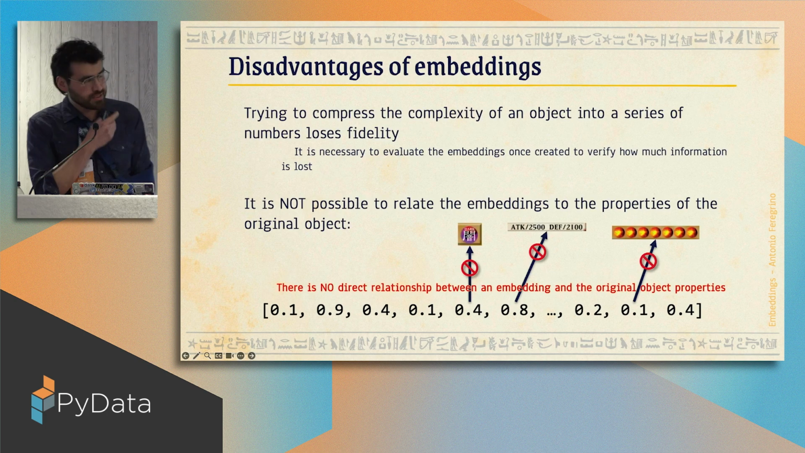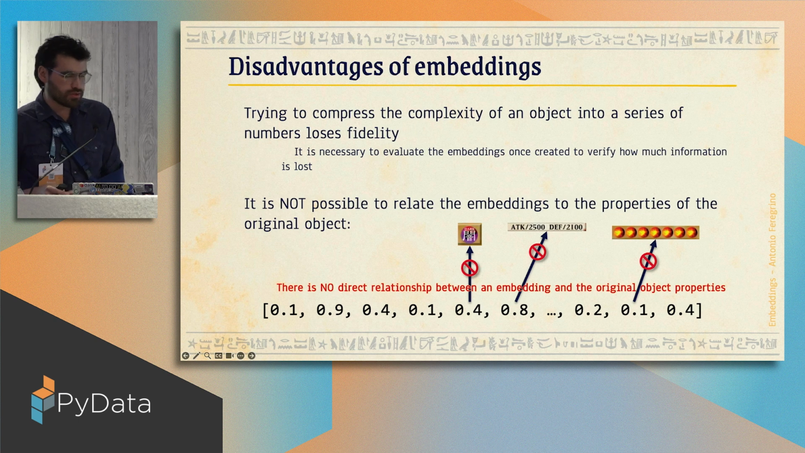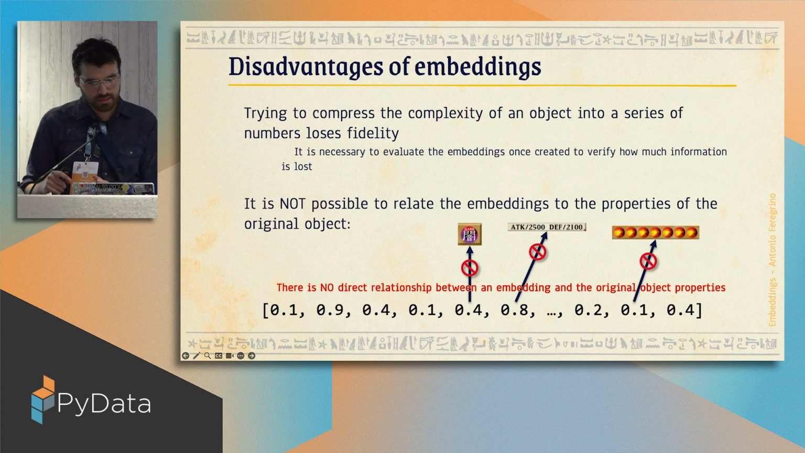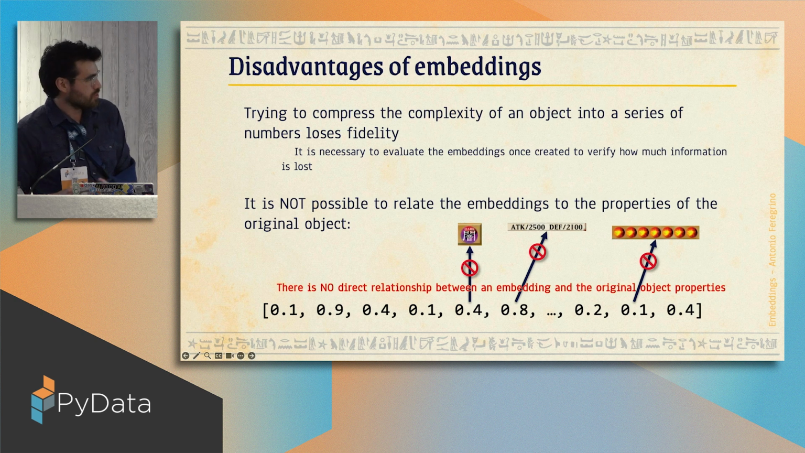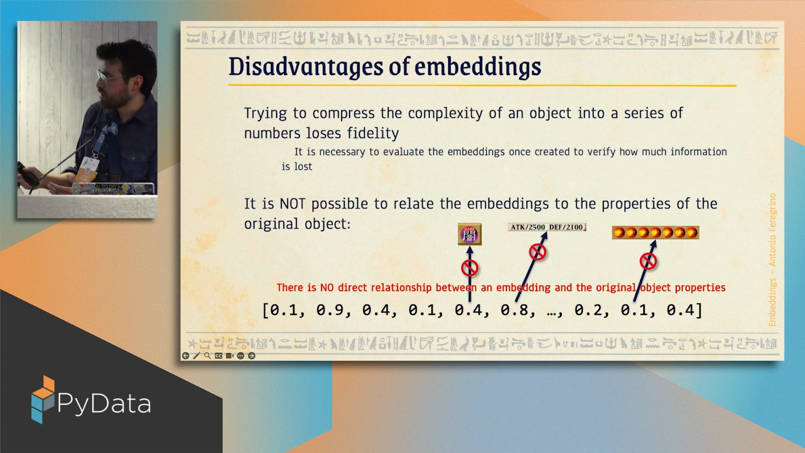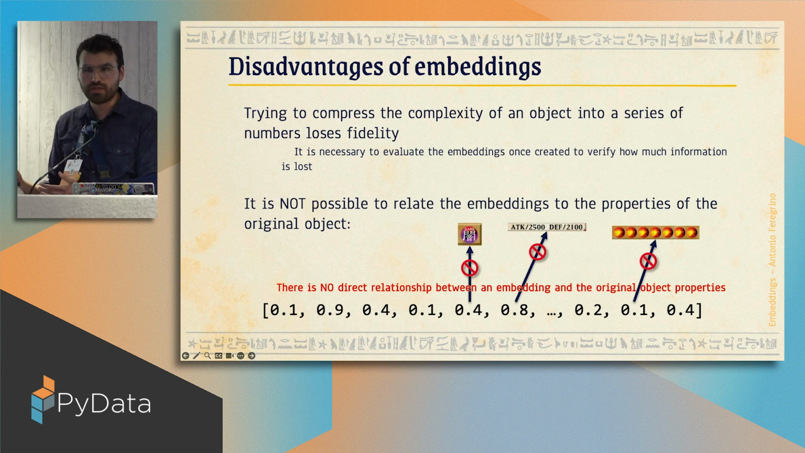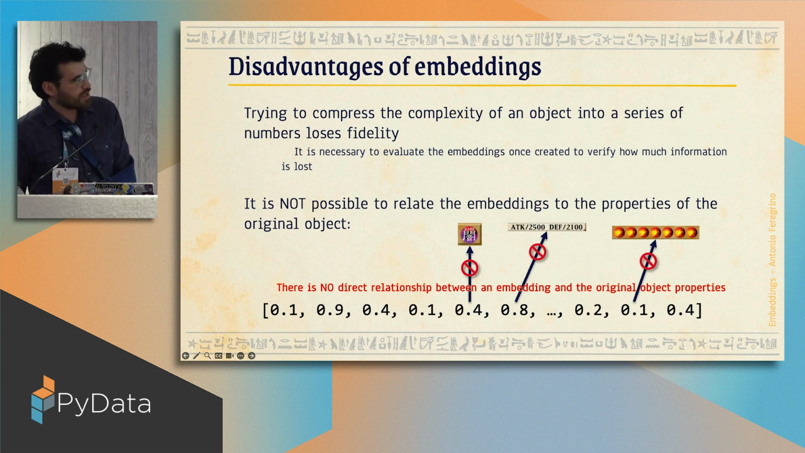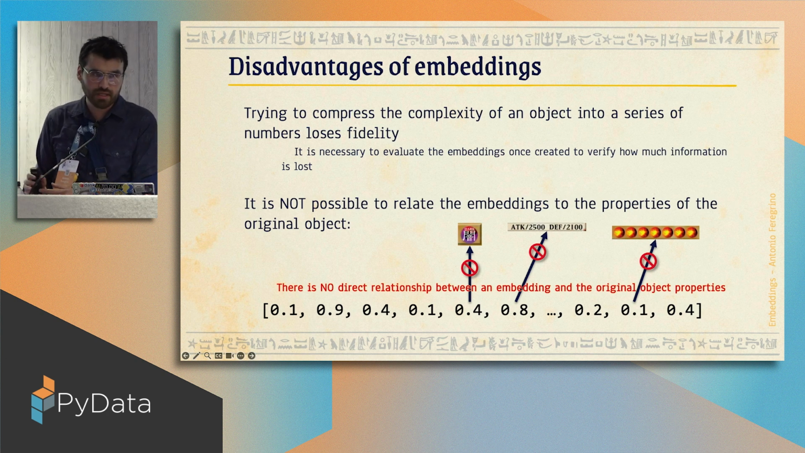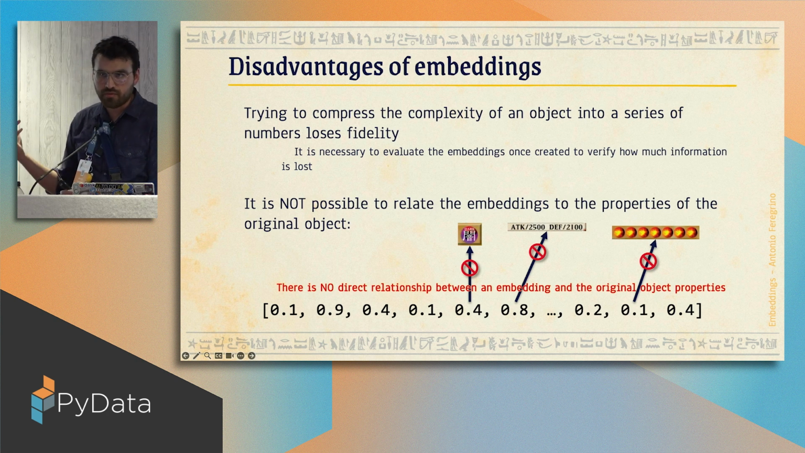But of course, embeddings are not without fault. When we try to compress complex information into something that is compact, we lose fidelity. So in certain cases, or in most cases, I would argue, you need to verify that the embeddings you're creating are actually capturing the entity that you are embedding. And something else that gets people confused is that, yes, we can create an embedding for a certain card, but we cannot recreate the card from the embedding.